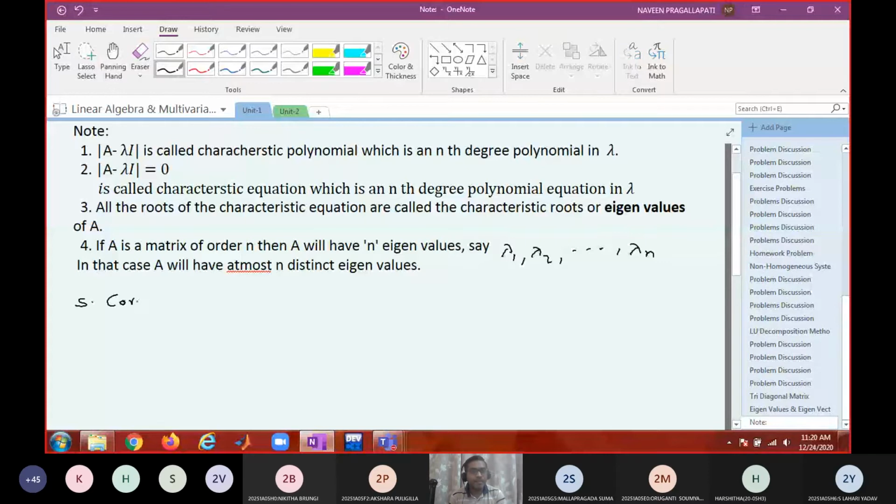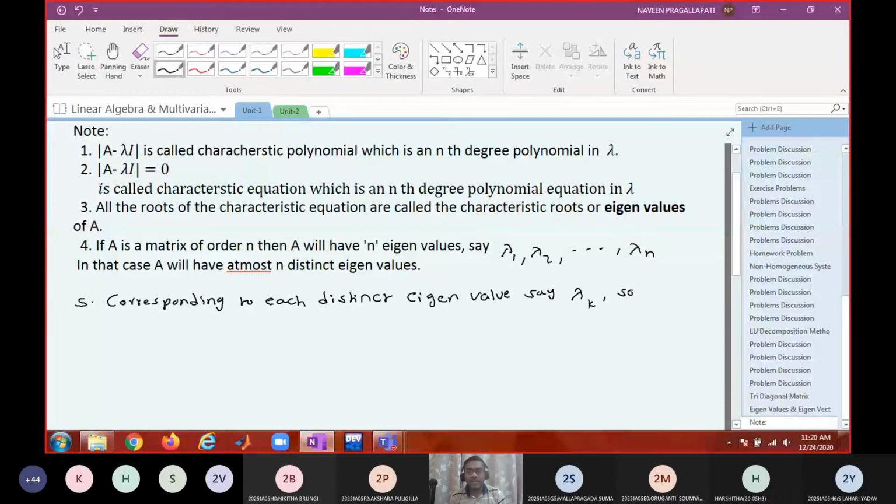Corresponding to each distinct eigenvalue, say lambda k, what is k? k belongs to 1 to n. Okay, that is understood.